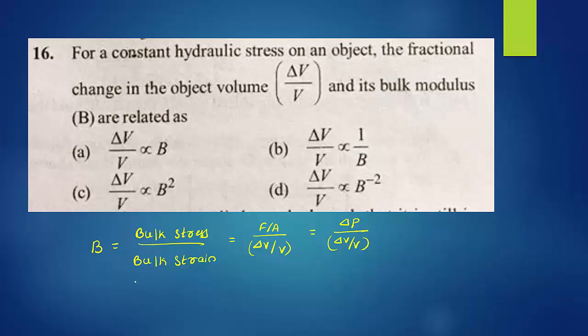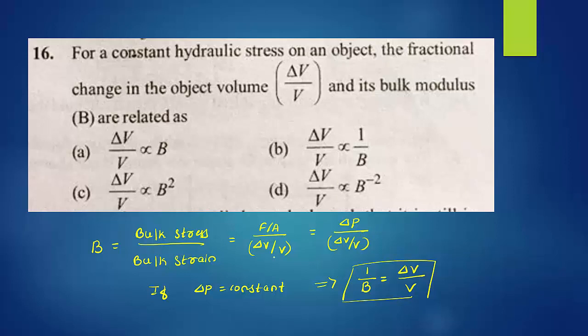Observe here. Suppose the change in pressure is constant. Then the above equation can be written with B proportional to 1 by V, that is, delta V divided by V. So this equation you can use here. Go for the option.